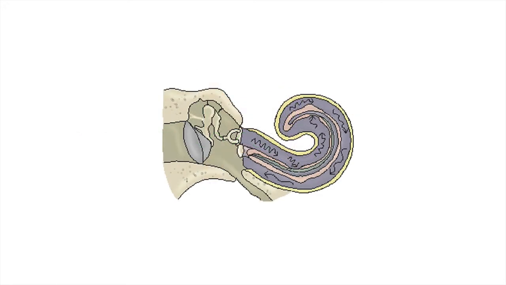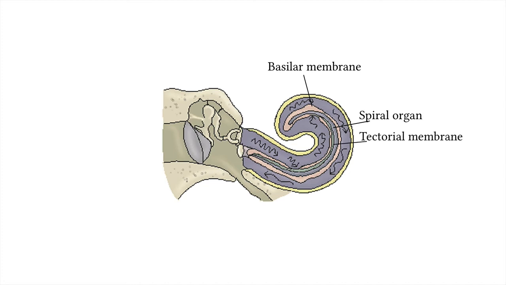Here's a close-up of the cochlea, uncoiled a bit so you can see what's going on. The spiral organ is coiled up 2.5 turns inside the coiled cochlea. The spiral organ is made of sensory receptors for sound, called hair cells. It sits on top of the basilar membrane. Well, there is one more membrane here. It is a gel-like substance called the tectorial membrane. It is located right on top of the spiral organ and touches the hair cells there.